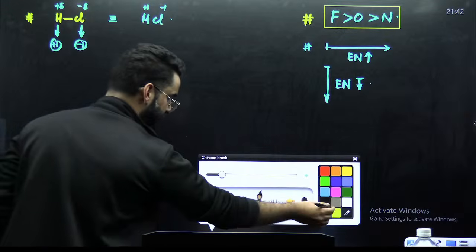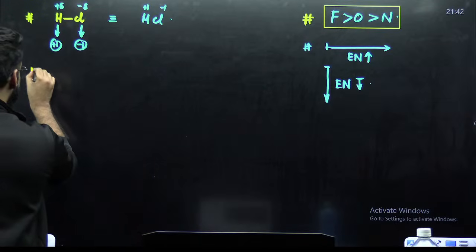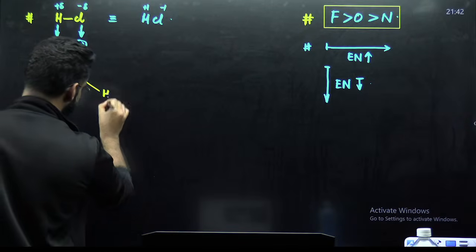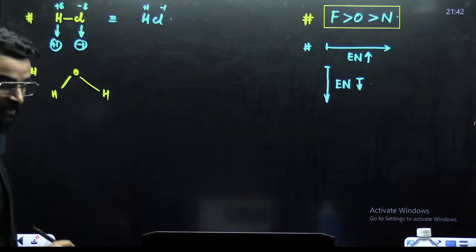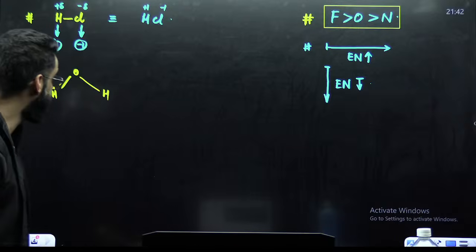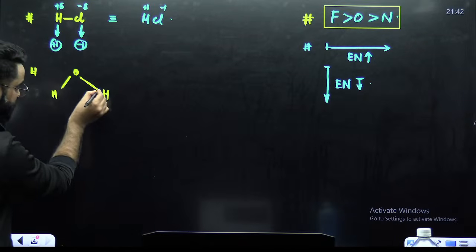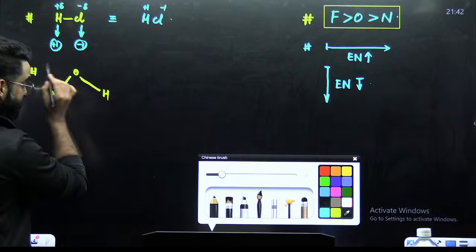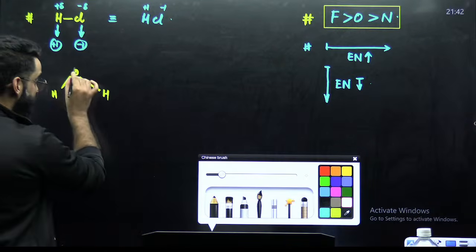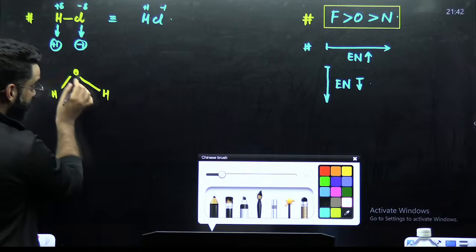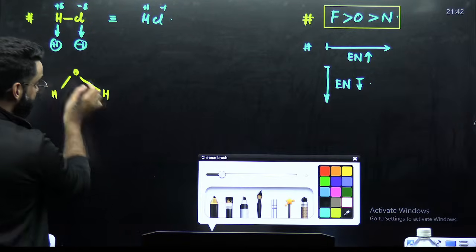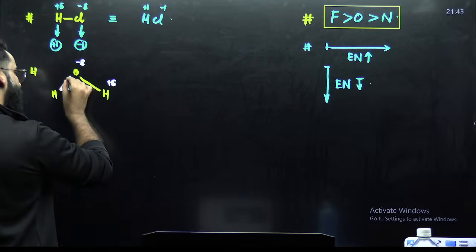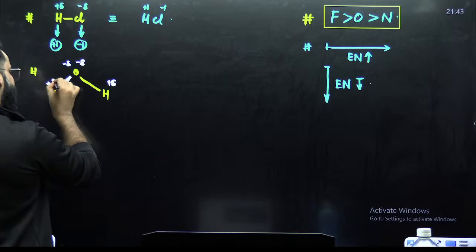Now similarly, guys, I believe all of you know about water, the structure of water. This is the structure of your water, right? How many bonds do you see? I would say there are 2 bonds. This is your first bond between oxygen and hydrogen. Among oxygen and hydrogen, which one is more electronegative? I would say oxygen is more electronegative. If oxygen is more electronegative, this bond pair will be shifted towards oxygen, and oxygen gets delta negative, hydrogen gets delta positive. Because of this bond also, again, oxygen gets delta negative, hydrogen gets delta positive.